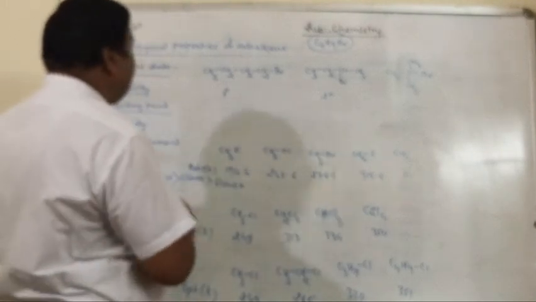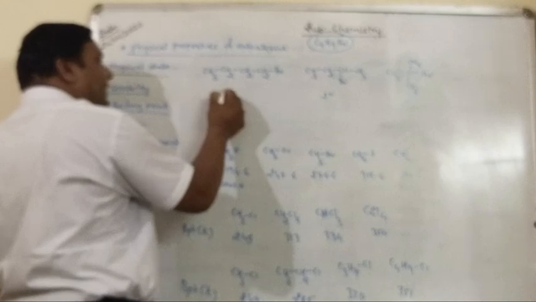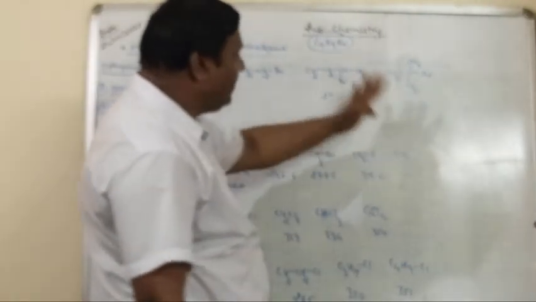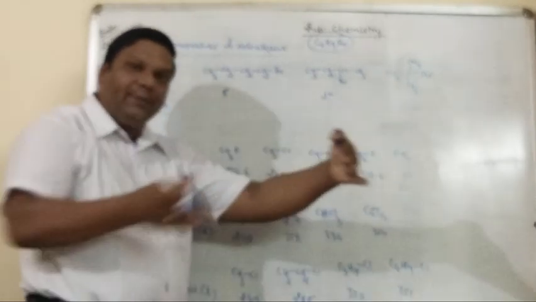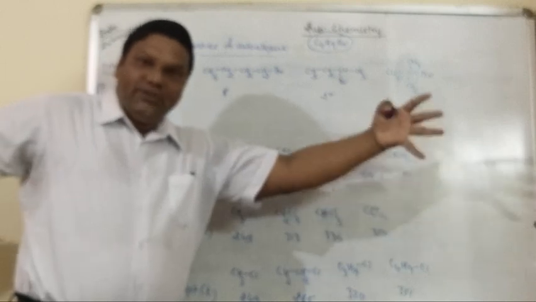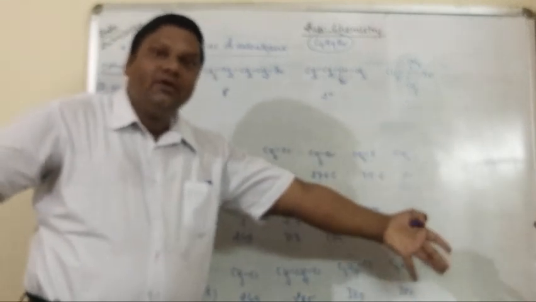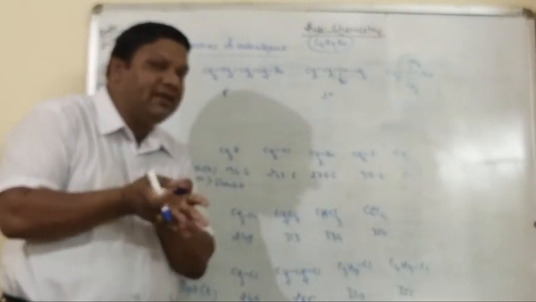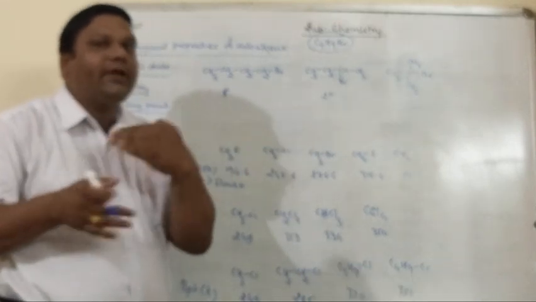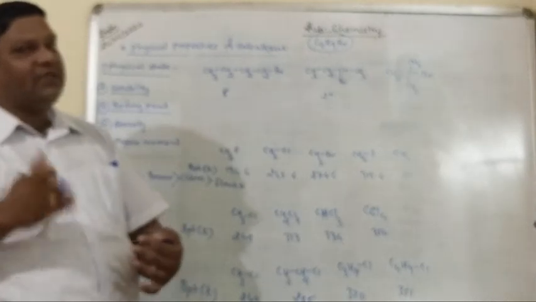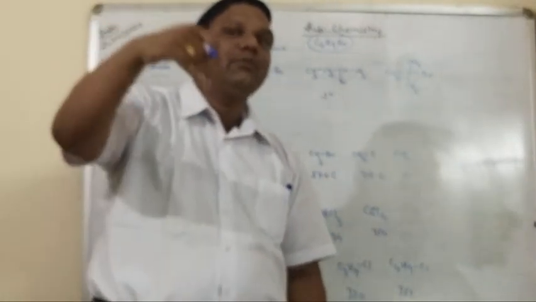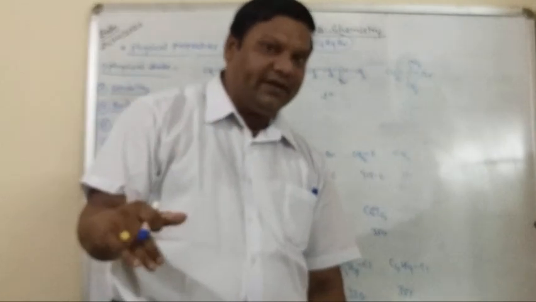So simply, the primary alkyl halide has a higher boiling point than secondary and tertiary. The reason is that the primary alkyl halide has more surface area. If the surface area is more, the boiling point is more. If the surface area is less, the boiling point is less. So we say that as the number of branches increases, the boiling point of the substance decreases.